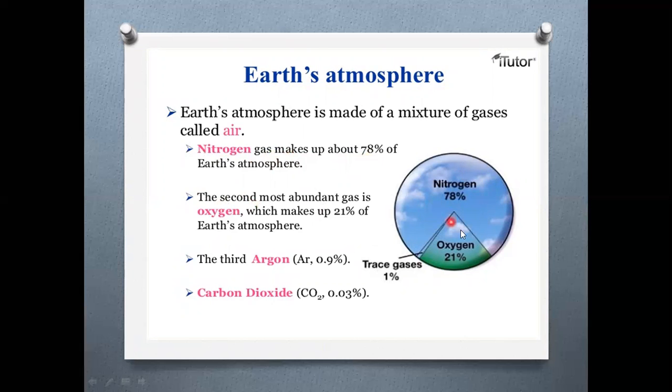And the second one, 21%. What is this? Oxygen. If you want to survive on the earth, if you want to live, what do we need? We need oxygen. How many percent will be there on the earth? It will be 21%. And next one, the third, is argon at 0.1%, and other gases will be only 1%.